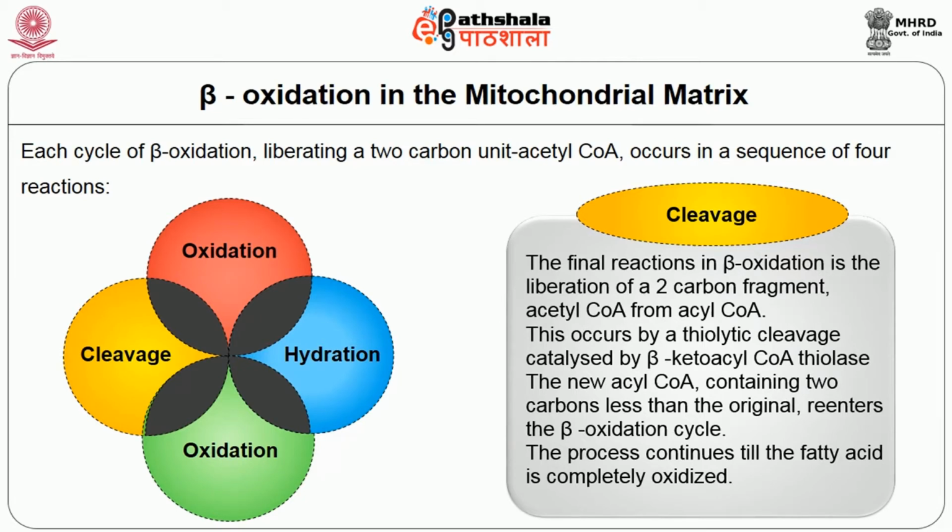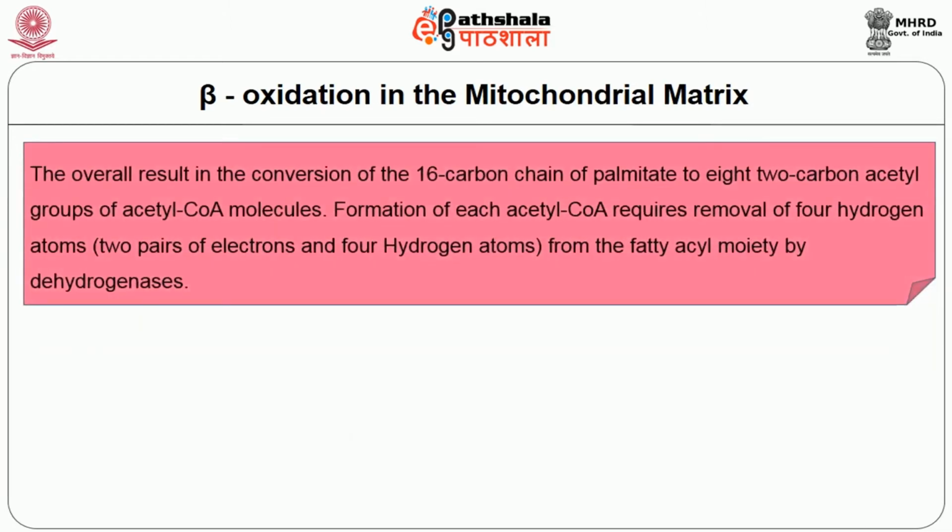This occurs by a thiolytic cleavage catalyzed by beta keto acyl-CoA thiolase. The new acyl-CoA, containing 2 carbons less than the original, re-enters the beta oxidation cycle. The process continues till the fatty acid is completely oxidized. The overall result is the conversion of a 16 carbon chain of palmitate to 8 2-carbon acyl groups of acetyl-CoA molecules. Formation of each acetyl-CoA requires removal of 4 hydrogen atoms, 2 pairs of electrons, from the fatty acyl moiety by dehydrogenation.